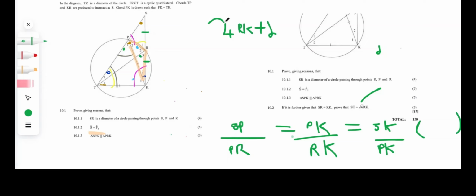The number usually comes from, let's say for instance, a diameter labeled DK, and the diameter is made up of two radii, with the center being S. So DS will equal SK because they're radii, guys. Radii are always equal to each other, meaning we can change SK to being equal to DS, meaning the entire DK line, the entire diameter, will be DS plus DS, meaning it will be 2DS.